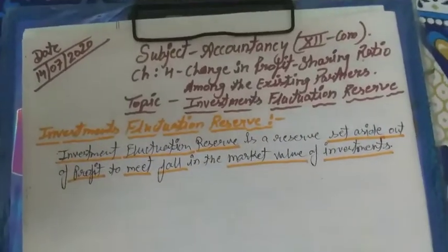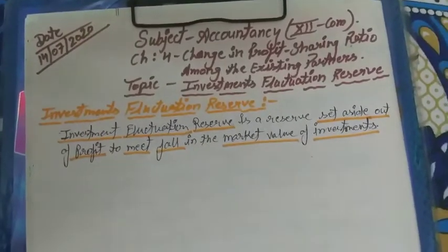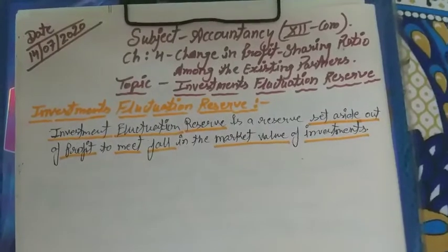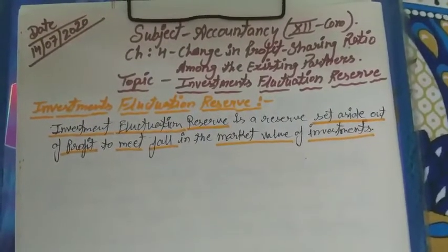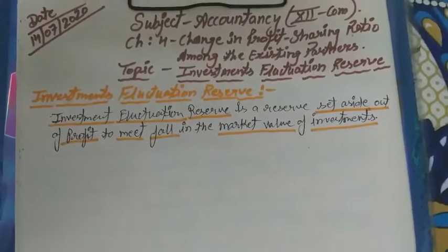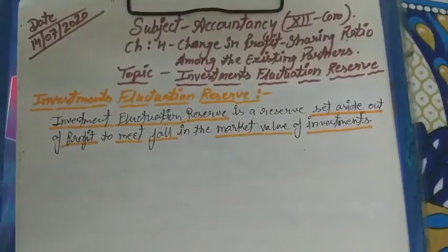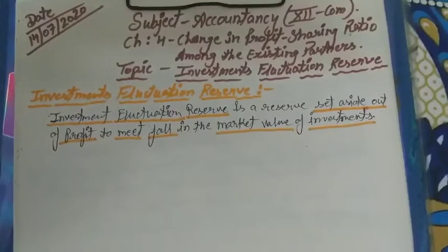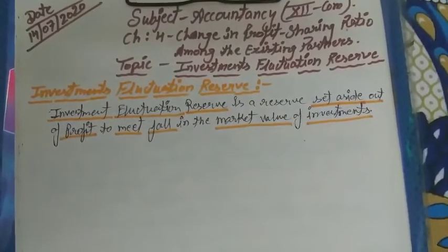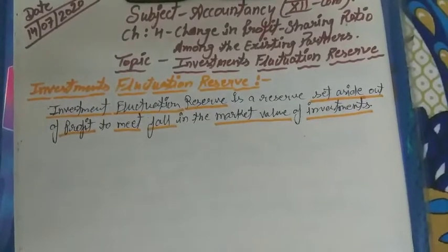So here different situations may arise regarding investment fluctuation reserve. What treatment do we have to do to cover the value that falls in the investment? Okay, so let's see the different situations.